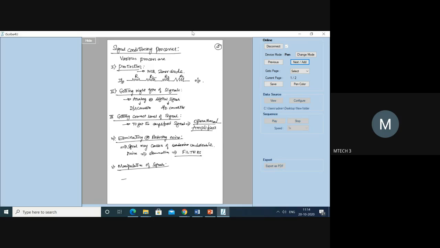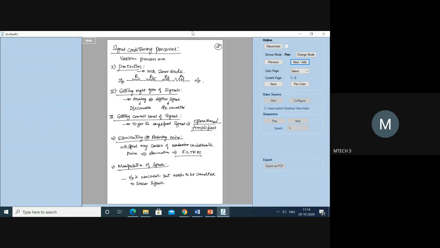Okay, it means the output is non-linear, but it needs to be converted to linear signals. Okay, right. So these are all the five different processes that you are going to do.